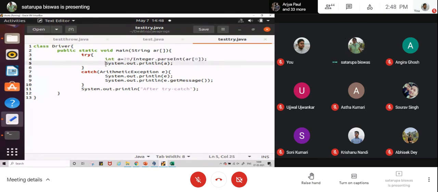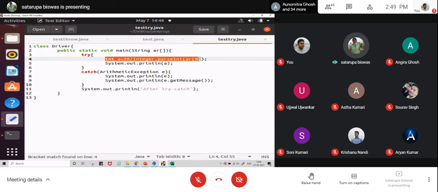After this statement completes in an error-free manner, only then can the next statement be reached. So the next statement will only come if no exception occurs in this line. Fine? If the exception occurs in this line, then and there the JVM will create the proper object and it will be thrown. And when it is thrown, it will go to the catch block.